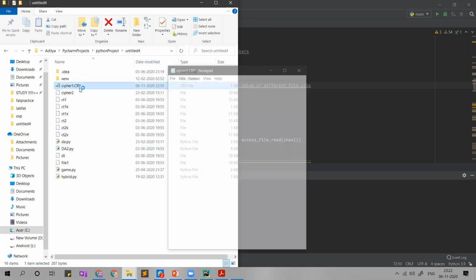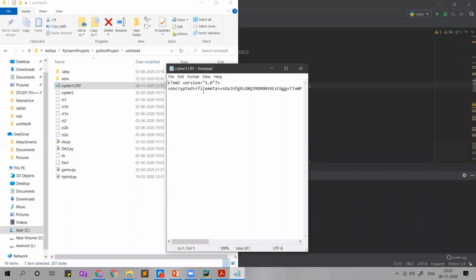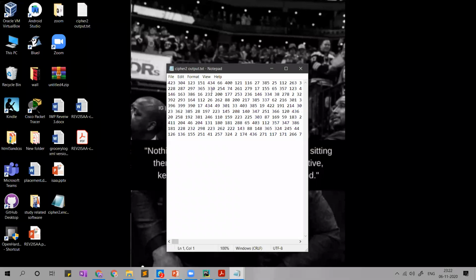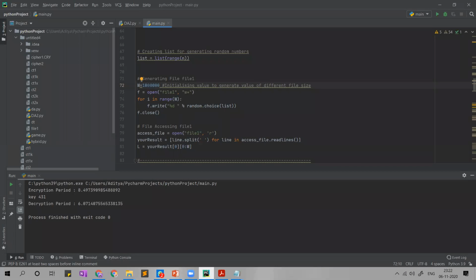This is cipher1.cry, one of the encrypted files, sir. And the output file is here, sir. These are the numbers which were there in our input file. So this is what our project is.